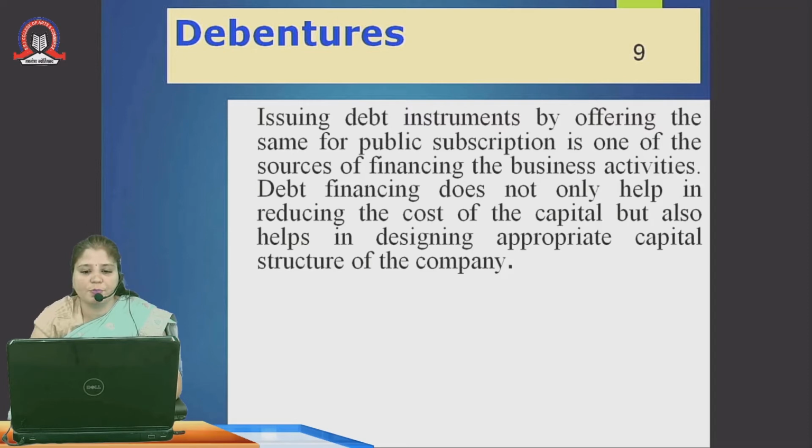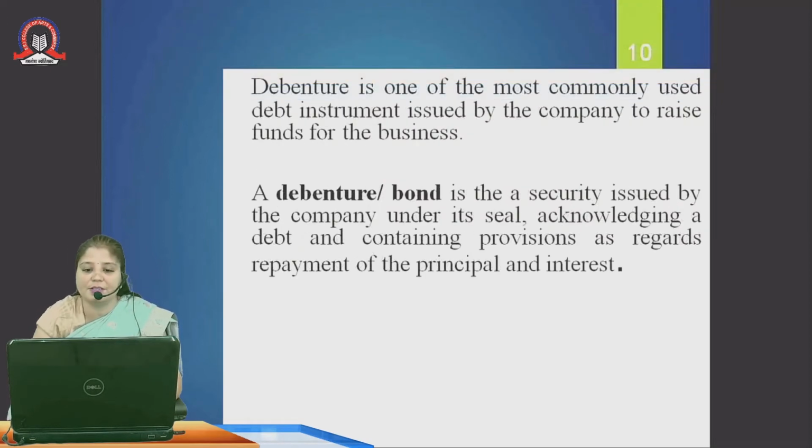Issuing a debt instrument by offering it for public subscription is one of the important sources of financing business activities. There is a various composition of capital. A company raises capital by way of issue of shares, that may be equity shares or preference shares, and secondly, they can raise money by issue of debentures. The persons who hold the debentures are called debenture holders. Debt financing helps not only in reducing the cost of capital but also in designing the appropriate capital structure.